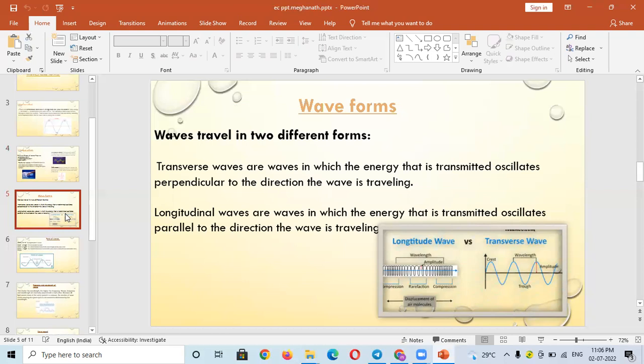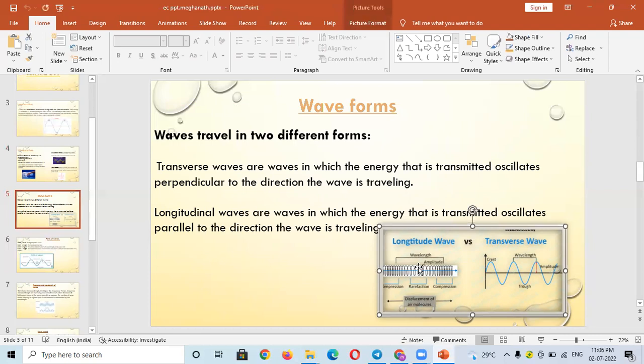Longitudinal waves are waves in which the energy that is transmitted oscillates parallel to the direction the wave is traveling. So these are the two types of waves: one is transverse waves and another one is longitudinal waves. These two slides represent the definitions of transverse waves and longitudinal waves.